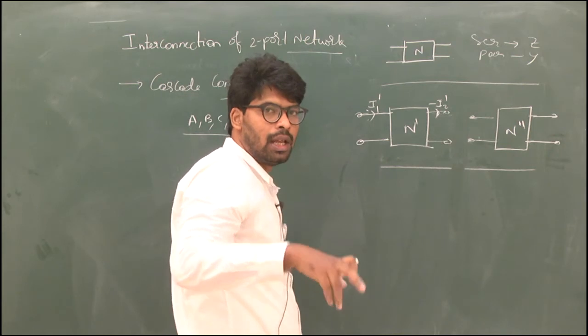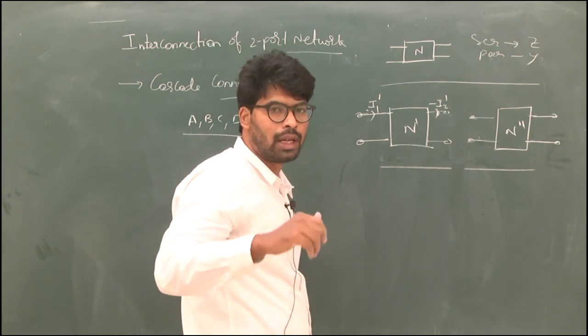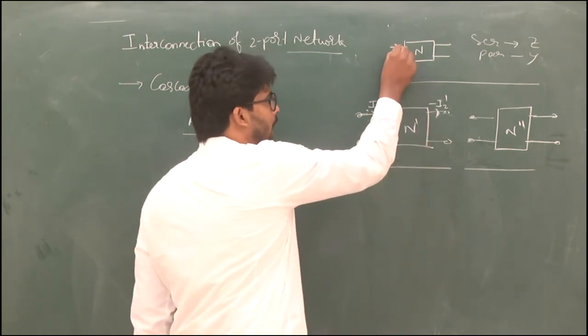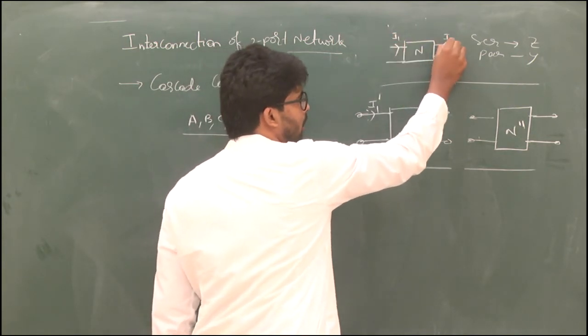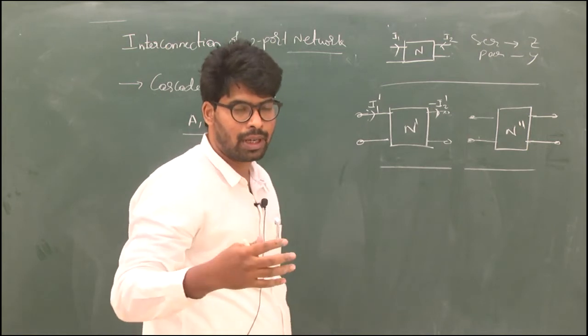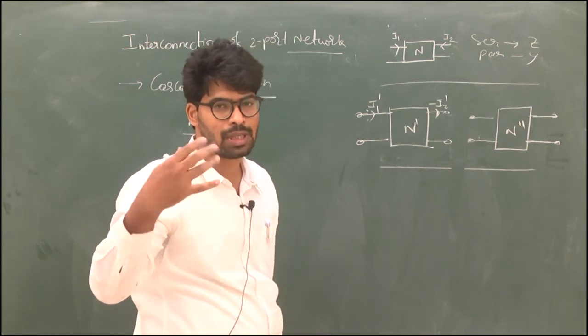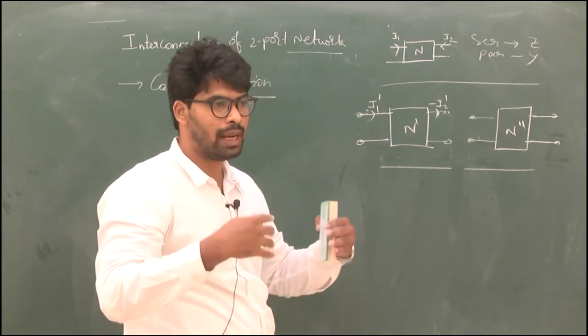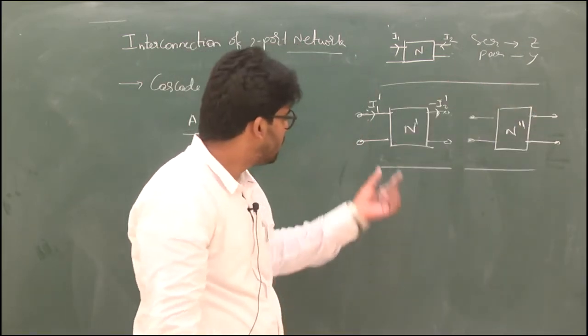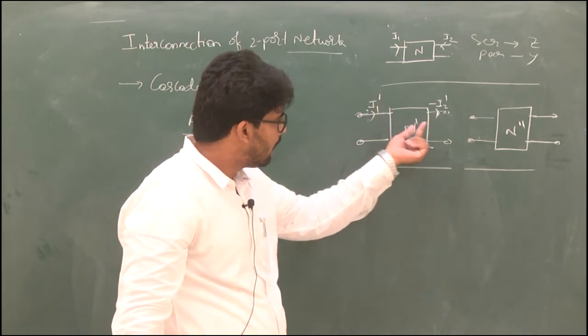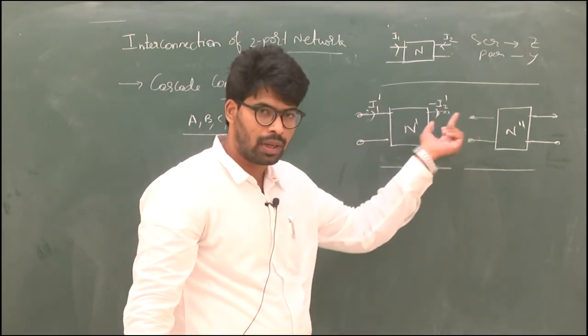By convention, in a two-port network, currents enter at both terminals. But in transmission lines, for ABCD parameters, it is like communication: we send one input signal and the other signal is received.